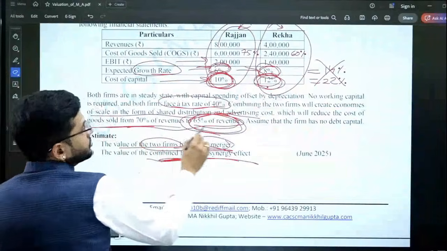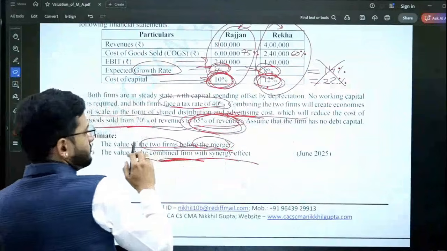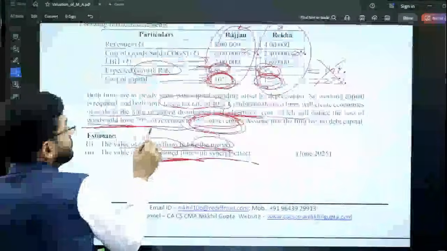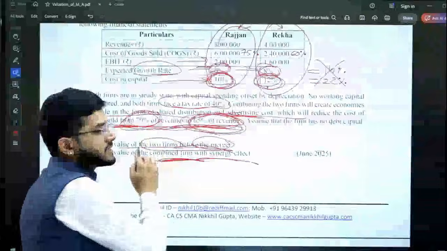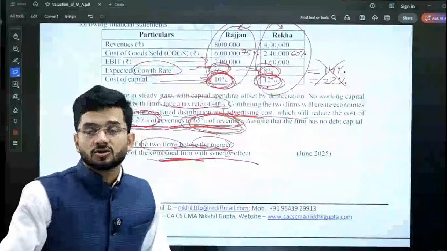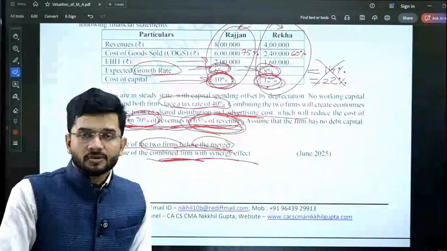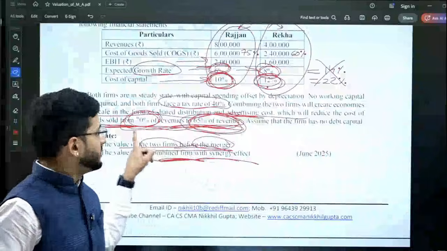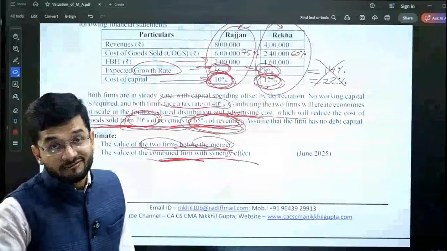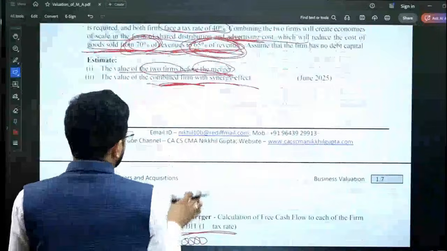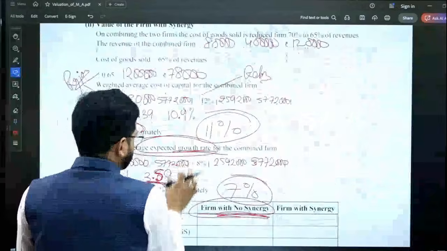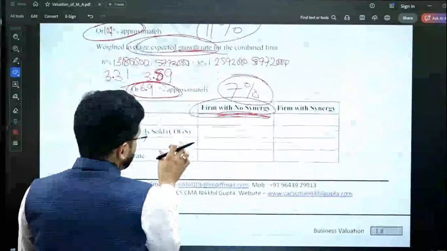Please see this. Combining the two firms will reduce the cost of goods sold from 70% of revenue to 65%. So without synergy, the cost as a percentage of revenue will be 70%, and after synergy it will be 65%. Before the synergy kicks in, it will be 70%.